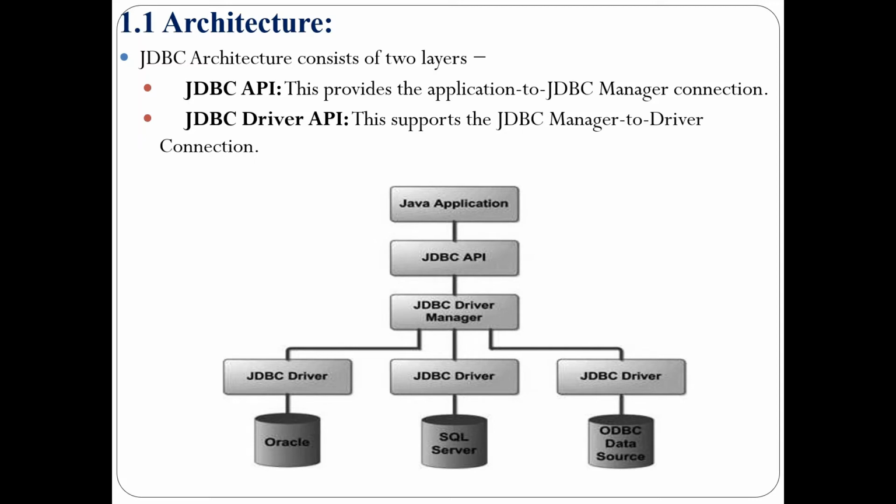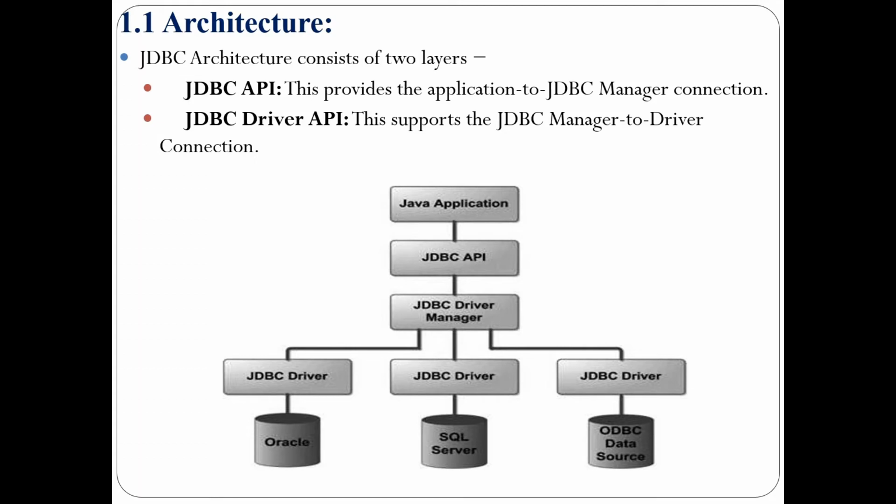In order to establish a connection between a Java application and a database, we'll make use of different classes, methods, and interfaces available in the JDBC API, through which I can establish a connection to different databases with the help of their specific drivers. Suppose I develop an application and I'm making use of an Oracle database, then with the help of the different classes, methods, and interfaces available in the JDBC API, I can establish a connection to the Oracle database by using its specific driver with the help of the driver manager. Next, we'll see the JDBC driver API.